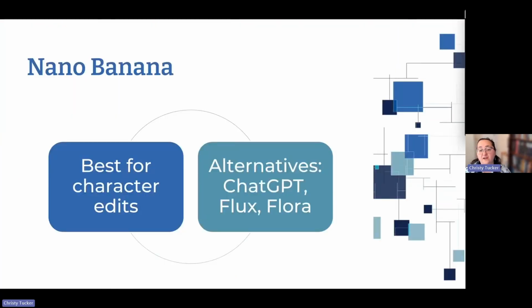Right now, I think that Nano Banana is the best tool for character edits, but ChatGPT, and including Copilot, and Flux and Flora are also all good options. I'm hearing from somebody, Leonardo, because you've got access to Nano Banana through Leonardo, and so that makes sense that would be another one for like changing the expressions and the postures.